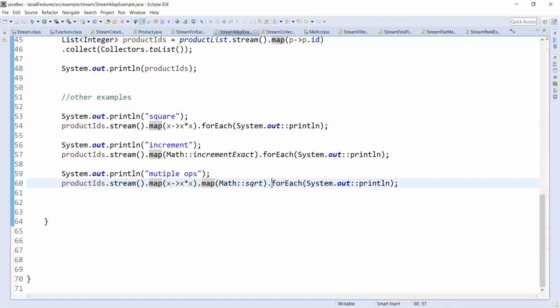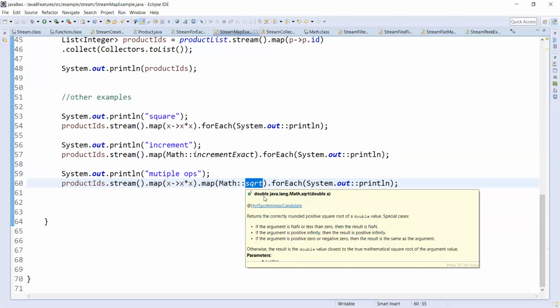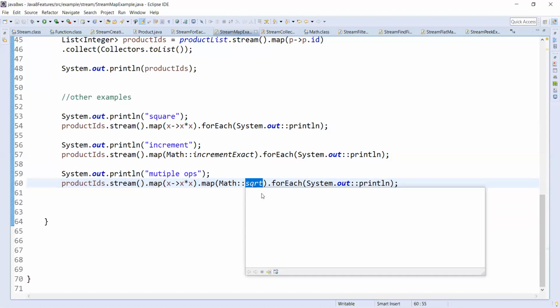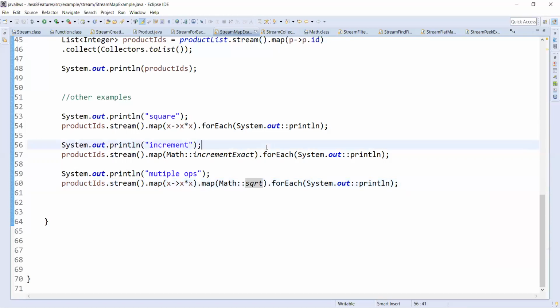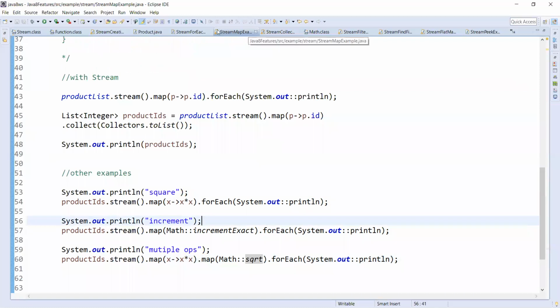That will again give me 1, 2, 3, and I'm iterating them with forEach and printing them. As sqrt returns a double, as shown here, we may see 1.0, 2.0, 3.0 in our output. Let us see what the output is for this.